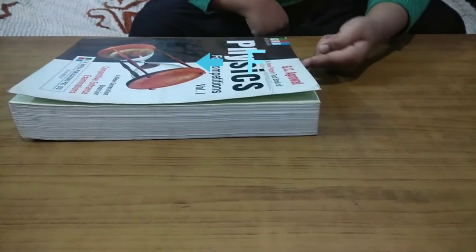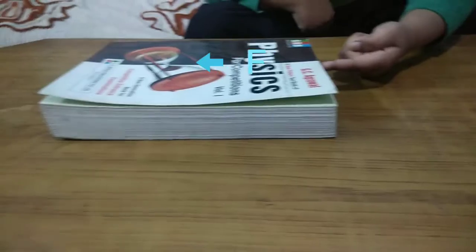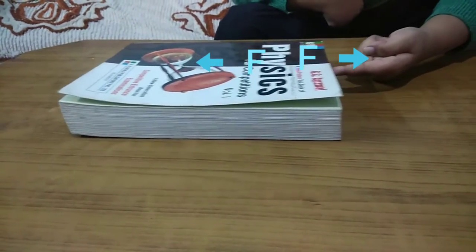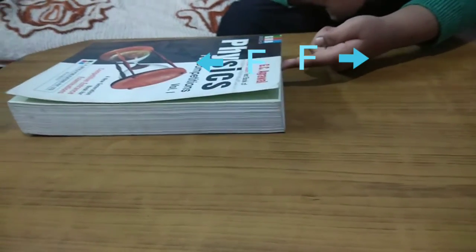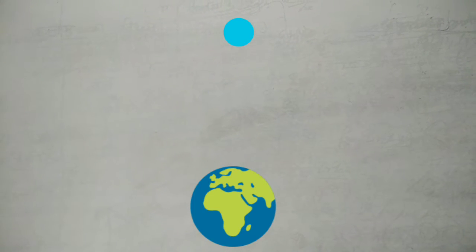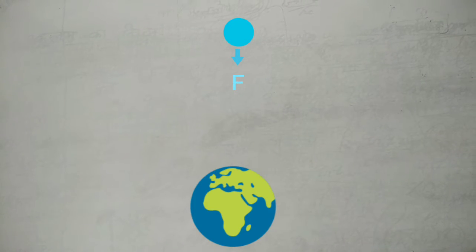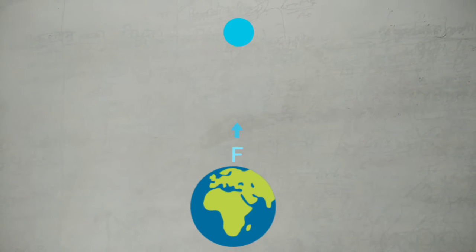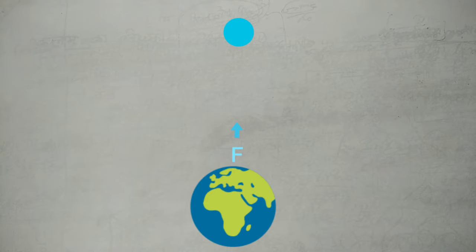For example, when we apply a force on a book, the book also applies an equal and opposite force on our fingers. Another example is when we throw a ball into the sky, the earth attracts the ball due to which it comes down. But the ball also attracts the earth in the upward direction.